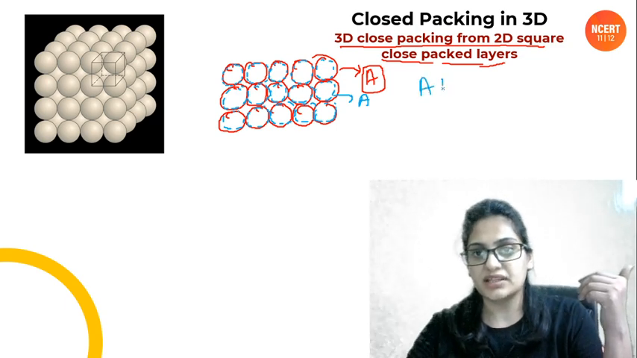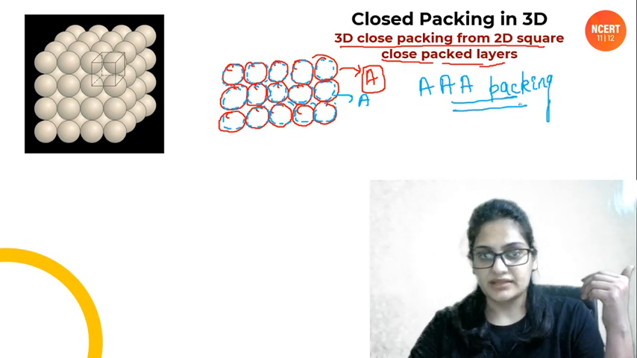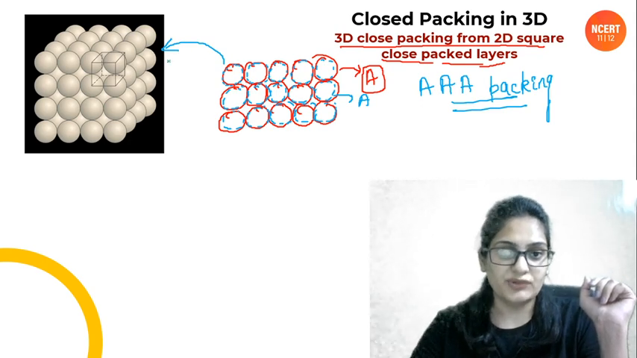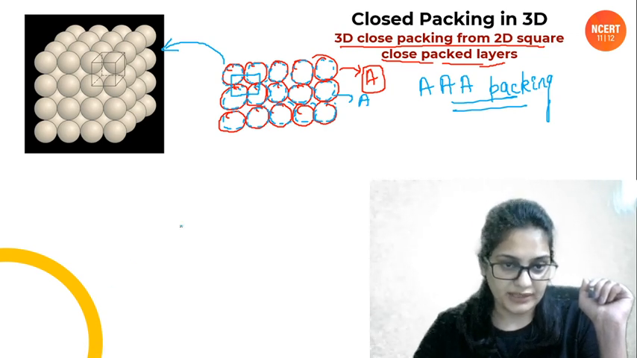So this is nothing but AAA packing. So the crystal will look something like this. And if you take the unit cell, people, this is gonna be the unit cell. So I draw it like this.